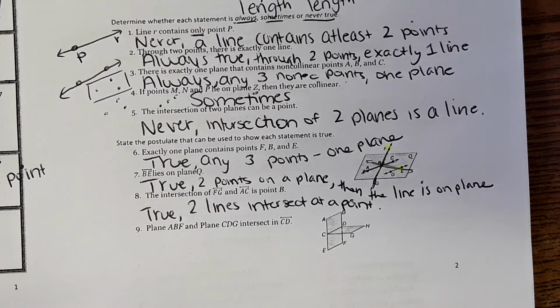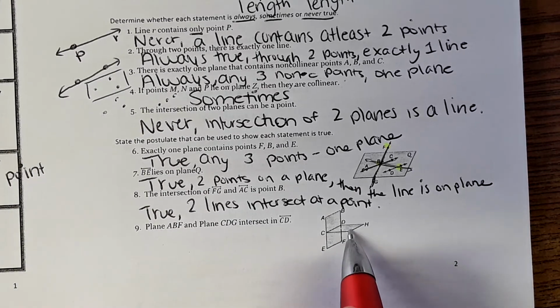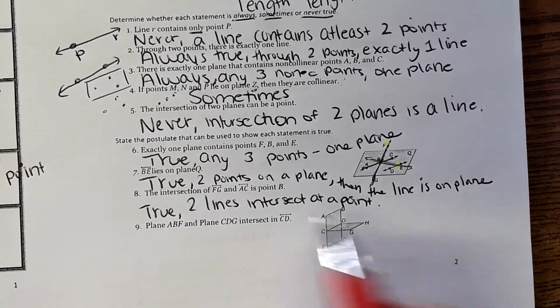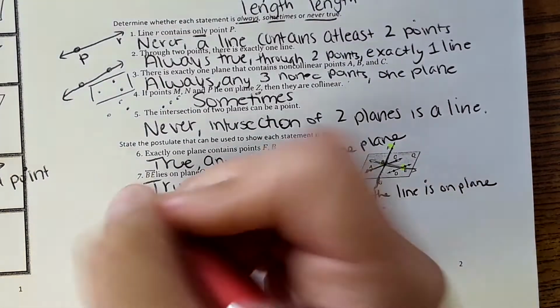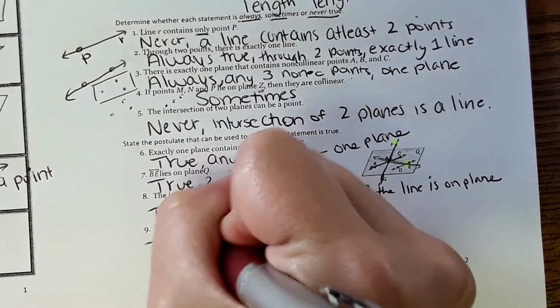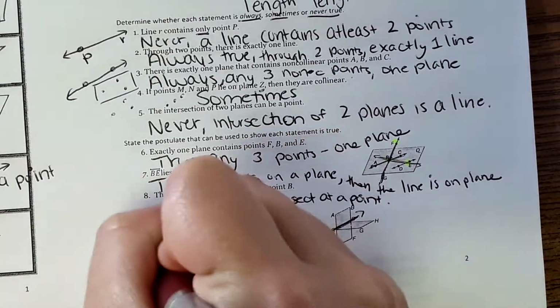And some of these will actually repeat on your homework, just FYI. And then number 9, it says planes ABF and CDG intersect at line CD. And that is true. It intersects at a line. So this is true. 2 planes intersect at a line.